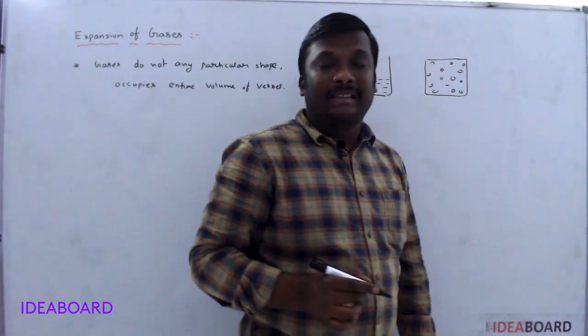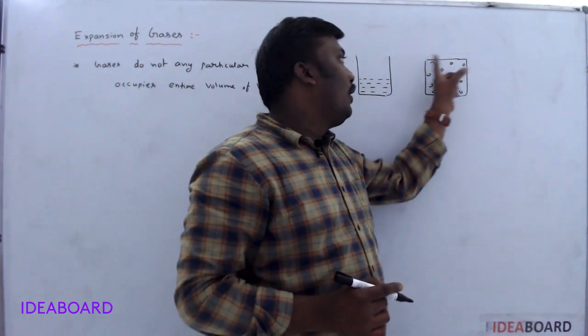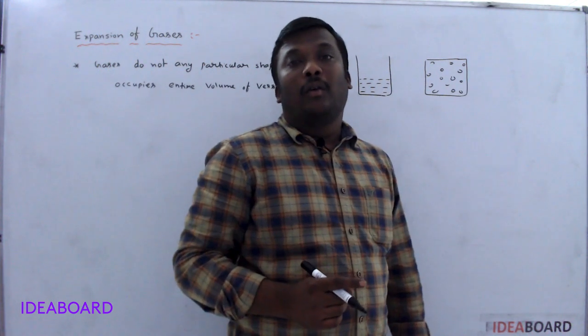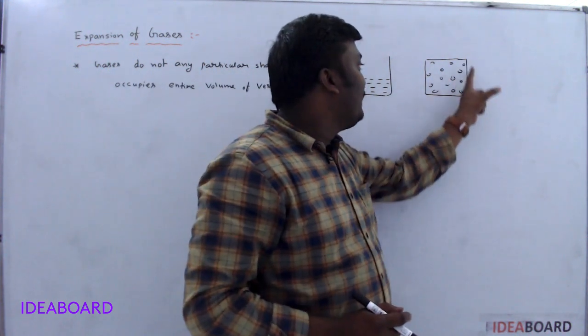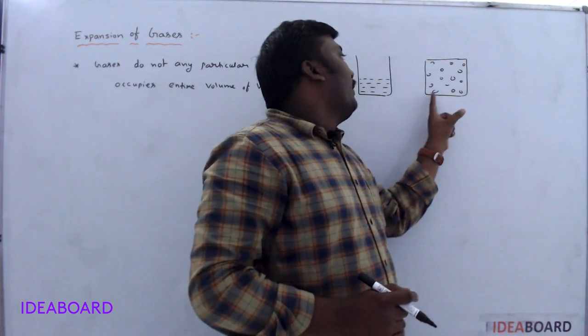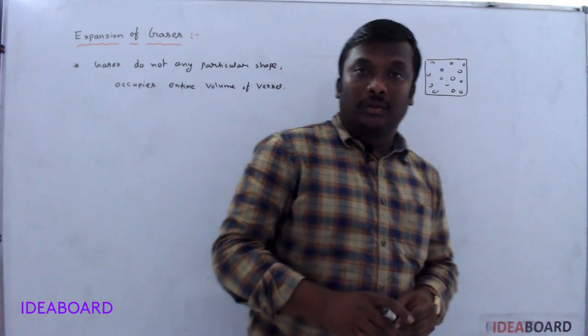For example, if I send 2 grams of oxygen, it occupies the entire volume. If you send 1 kg of oxygen also, it occupies the same volume, the entire volume. Please keep in mind. Okay.